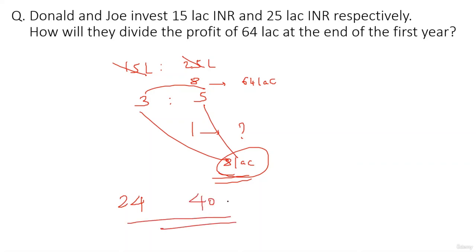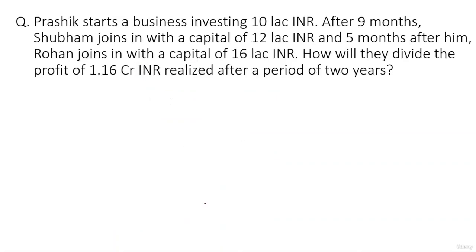So 64 को हमने break किया किस ratio में? 24, 40 lakhs, that is 3:5. That is the ratio of their investments. Okay, very simple. Let's go on to the next question now.